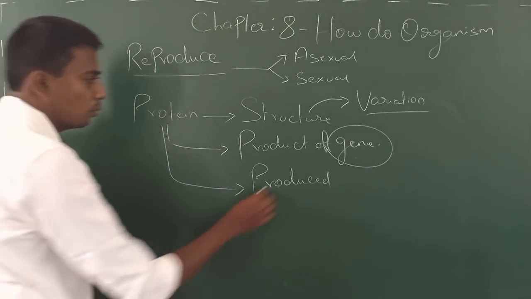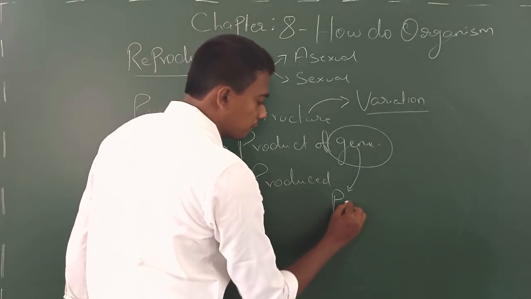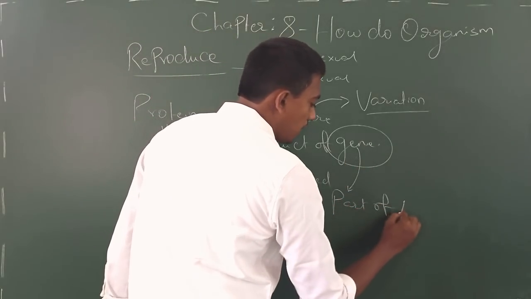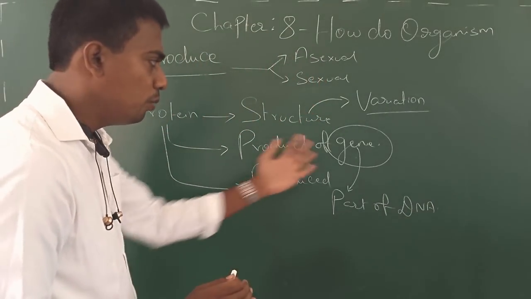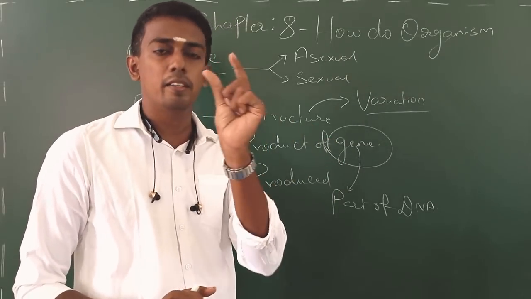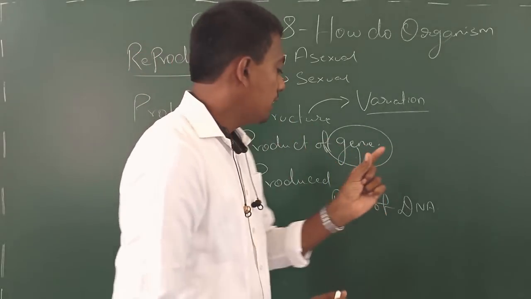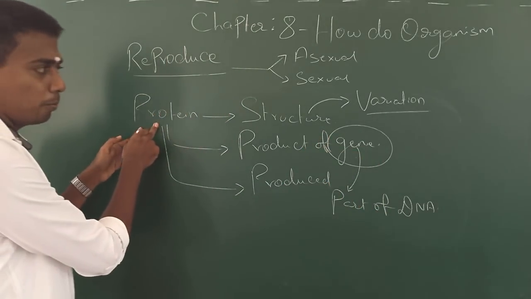So which means now here gene is a part of DNA where the information is stored. How can you define this gene? Gene is a piece, or a part of DNA that has the information stored to make a particular protein.